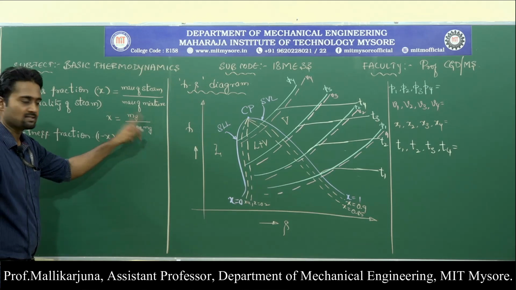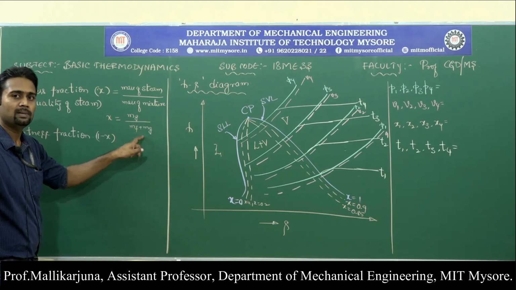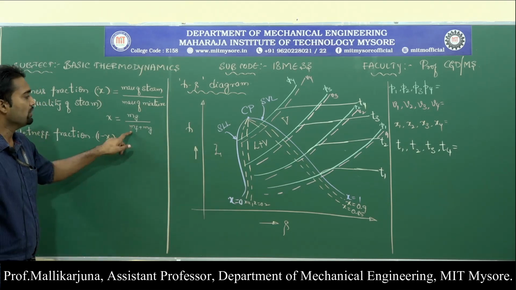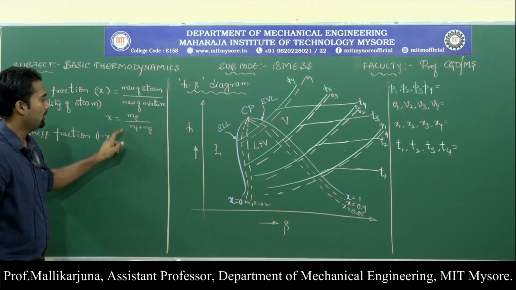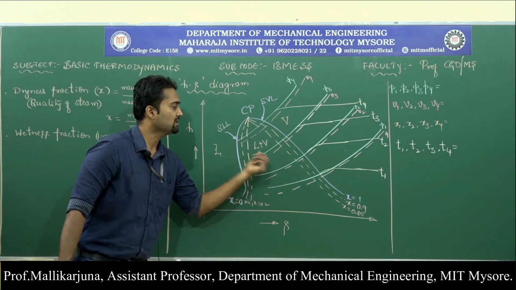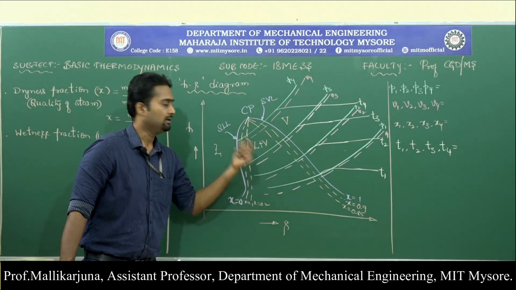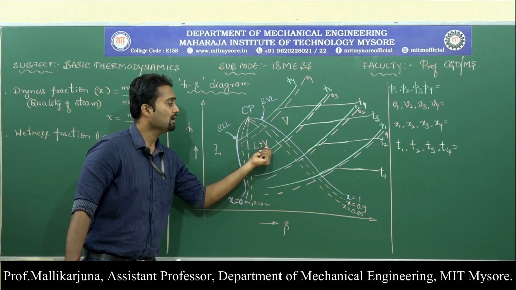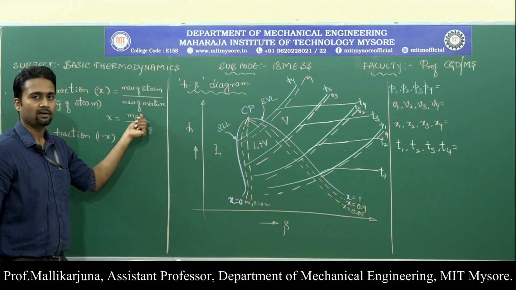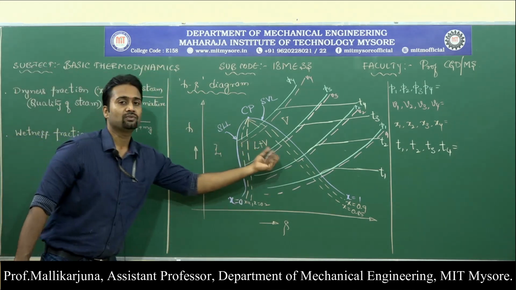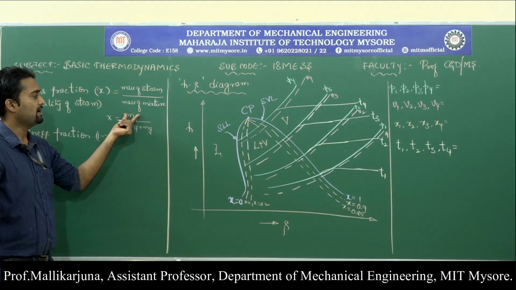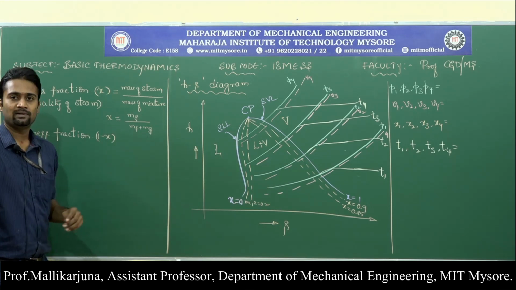Mg, the mass of the gas, divided by the mass of the fluid plus the mass of the gas. Fluid plus gas is nothing but the mixture. What is this going to tell me now? The mass of the mixture is huge. We are very clear: the mixture consists of both liquid and vapor. In this mixture, what is the quantity of vapor only? That is what is there in the numerator. The overall mass of the mixture is in the denominator. So that is the mass of steam divided by the mass of the mixture.